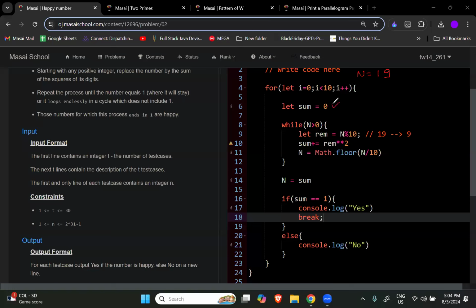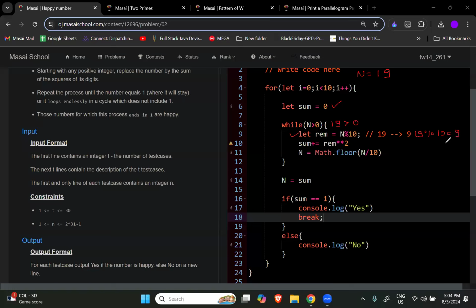I will go here. The sum will be initialized as 0. Then I will go to the while loop. Now I will check. क्या 19 greater है 0 से? Is 19 greater than 0? Yes. Then tell me. Then what will happen? Then it will go to line number 9 and it will say remainder n modulo 10. So 19 modulo 10. What will be the answer?